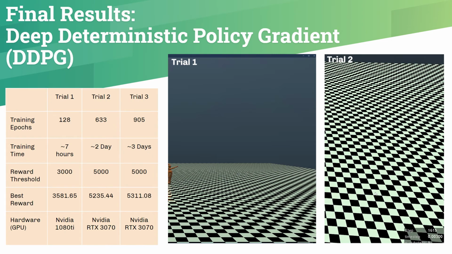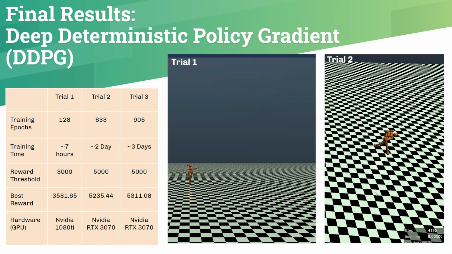After setting the reward threshold and epochs allowed for training to high levels, we were able to run simulations over several days that resulted in a model able to walk in a stable manner at a relatively quick pace. As you can see, the model holds its arms close to its body and locks its hips in to form a stable walking movement.